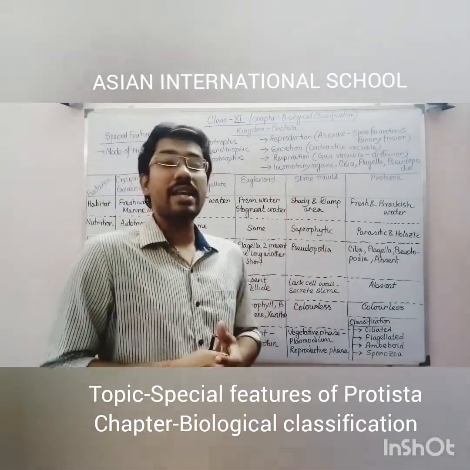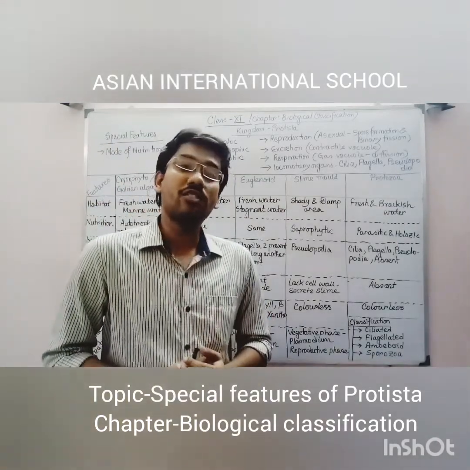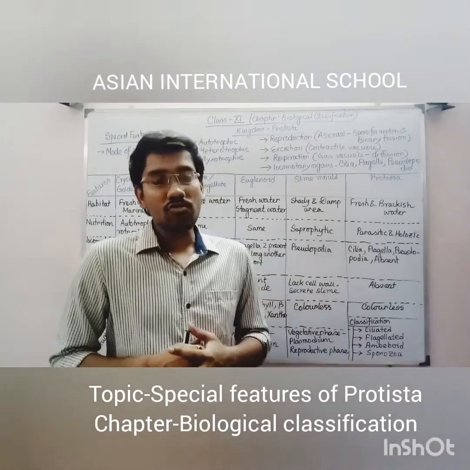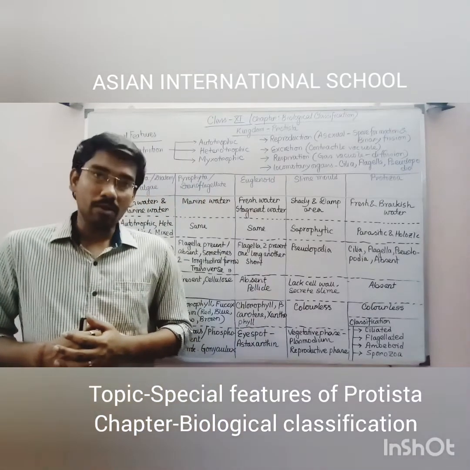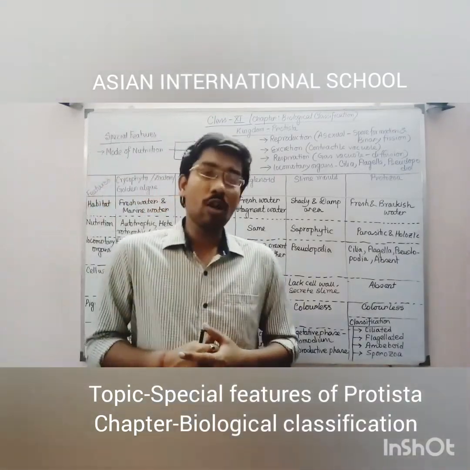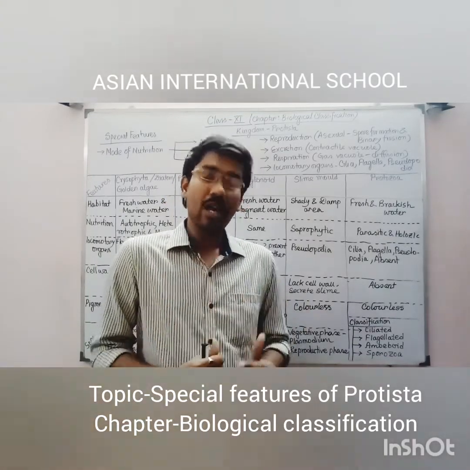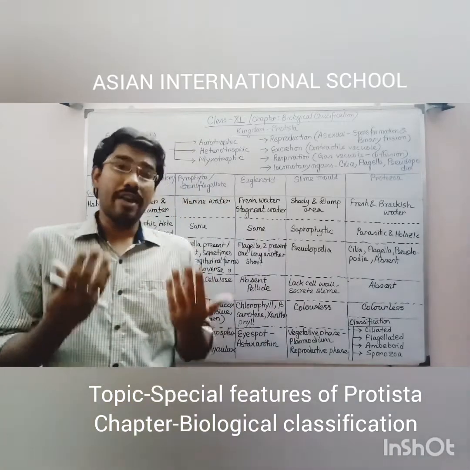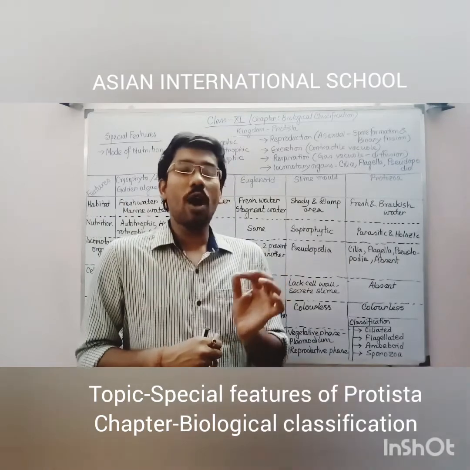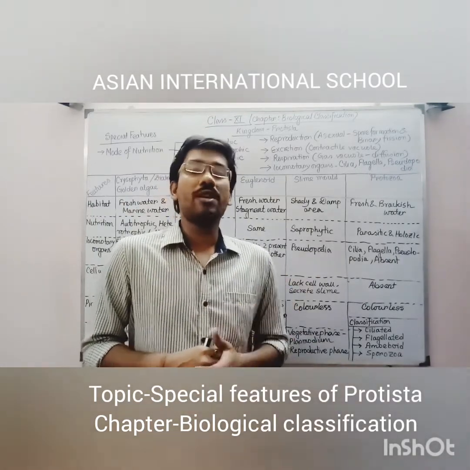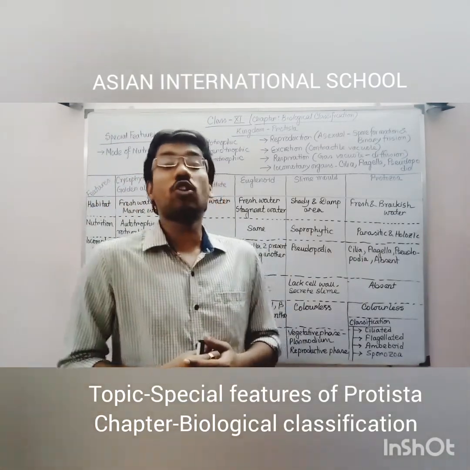Coming to the next point, that is excretion. These Protistan organisms have a specific excretory structure, commonly known as the contractile vacuole. This structure can be found in amoeba and also in paramecium. This vacuole-like structure is responsible for storing the excretory materials, and they have a specific organ for releasing excretory material, commonly known as the cytopyge. Due to the presence of that organ, they can excrete all their excretory materials from the contractile vacuole.